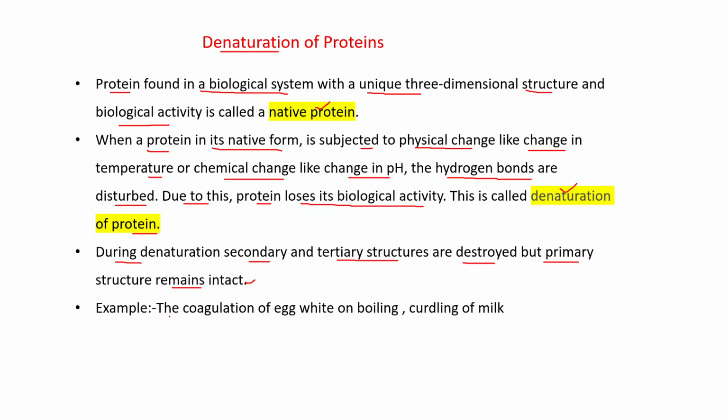Examples, very common examples: coagulation of egg white on boiling and curdling of milk, that is conversion of milk into curd. These are examples of denaturation of proteins.